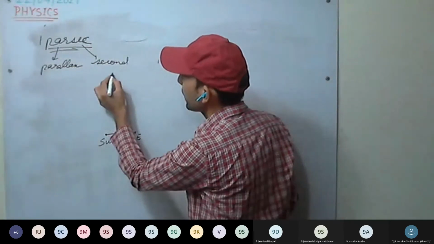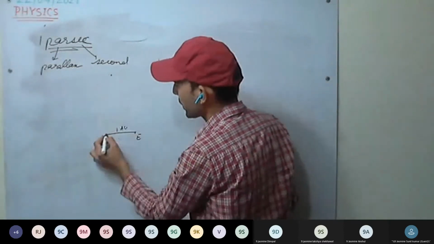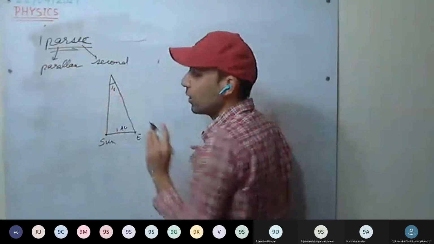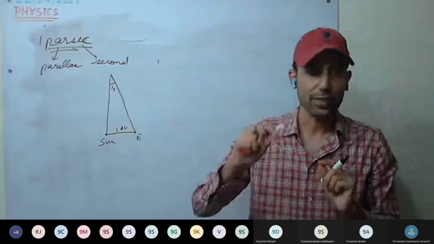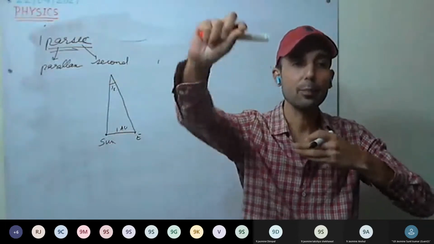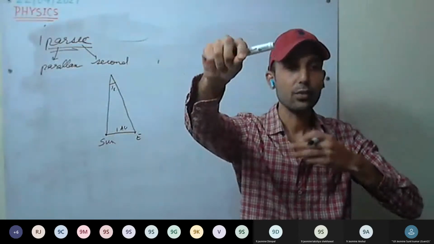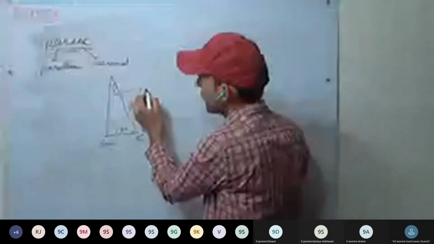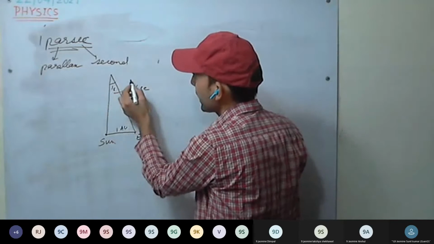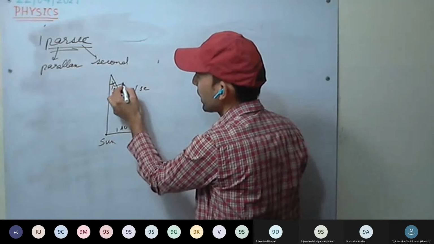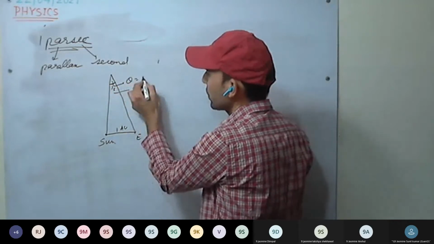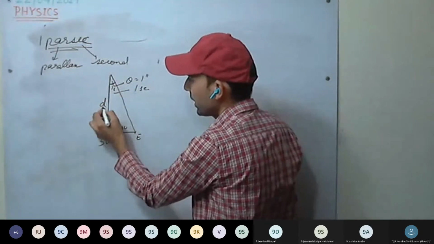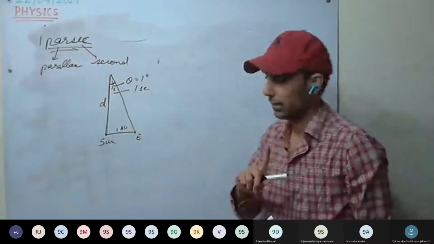For example, here is a point whose distance we are measuring, and we take this angle as 1 second. So we are defining 1 parsec. From earth we are taking a point which subtends an angle of 1 second. So 1 second is the angle subtended here, or you can take this as theta. Theta equals 1 second. Now this distance d will be 1 parsec.